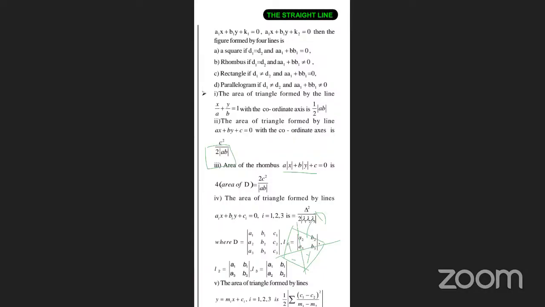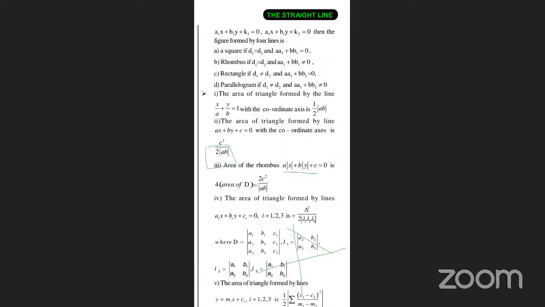What they will do is they'll give only one line. They'll give you only one line. That is, the question tells you that a line equation cutting the axes is making a rhombus.